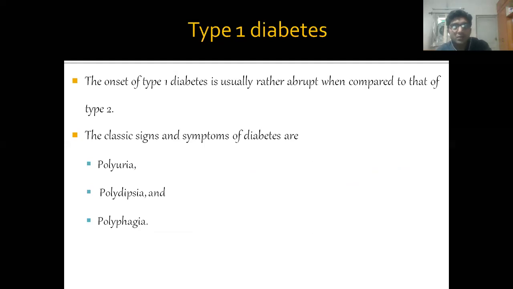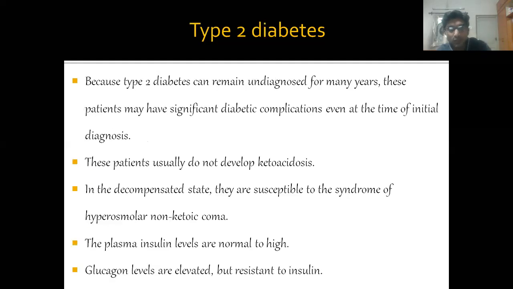Now coming to type 1, the onset of type 1 diabetes is rather abrupt when compared to type 2. And the classical signs and symptoms of diabetes are polyuria, polydipsia, and polyphagia. And there is predisposition to infection. Periodontitis is the sixth complication of diabetes mellitus. Coming to type 2 diabetes, because type 2 diabetes can remain undiagnosed for many years, these patients may have significant diabetic complications even at the time of initial diagnosis.